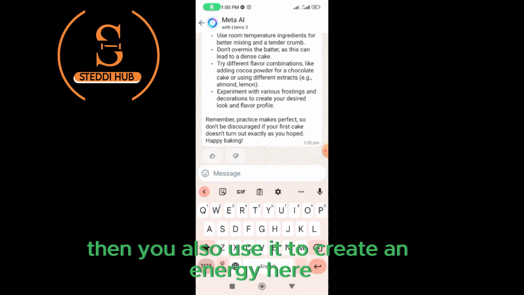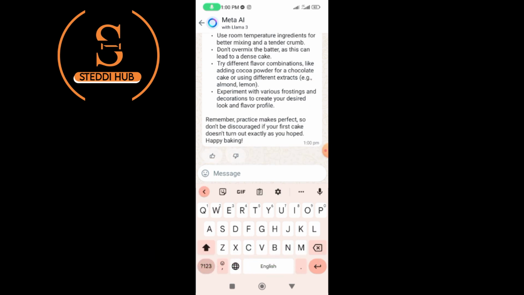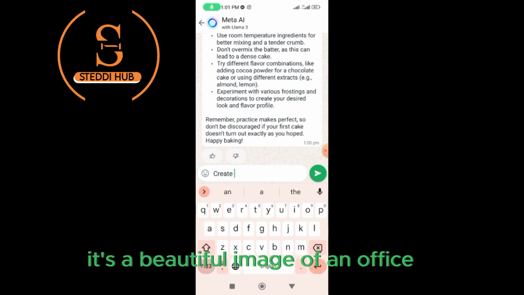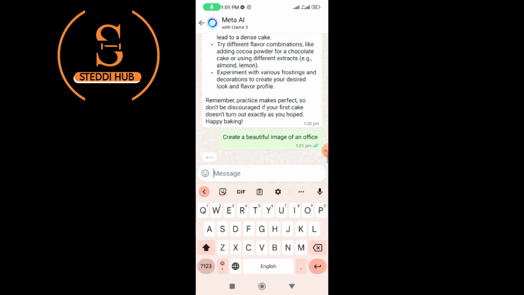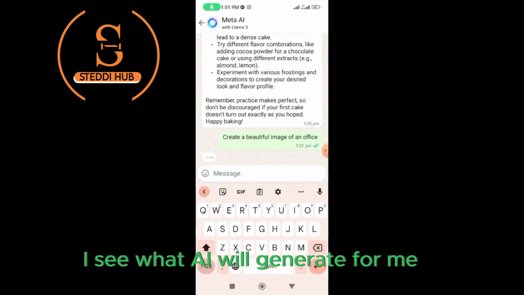Let me also use it to create an image here. Create a beautiful image of an office. Let me check this and see what AI will generate for me.